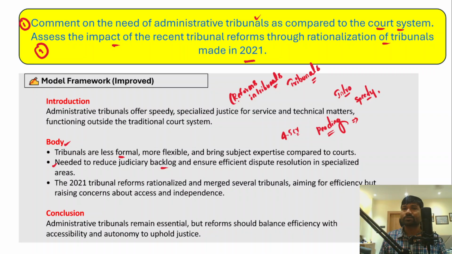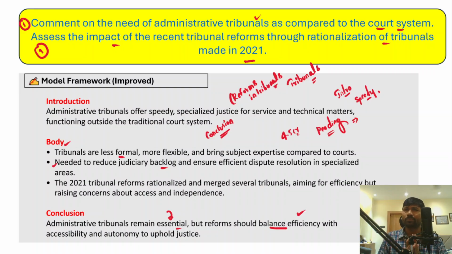Now in the conclusion of the answer, what do you have to write? You need to mention the essential role that tribunals perform. You have to mention that administrative tribunals are important and essential, and at the same time there is a need to ensure efficiency of these tribunals, a need to increase accessibility, and there should be more autonomy to uphold justice as well.